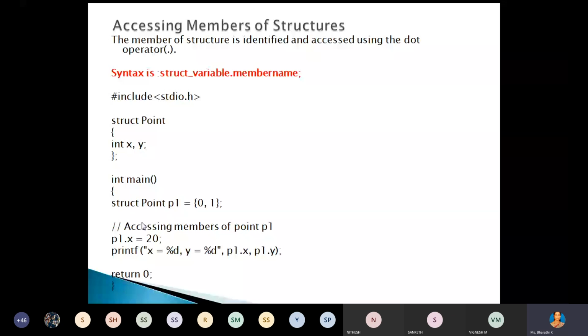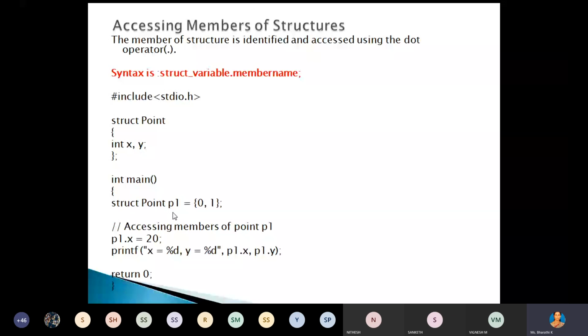Okay, how can you create the structure? Understood, right? First method, struct point. That means you have to give the keyword struct, then give the structure name, then you can declare all the data members of that structure. That may be of any type. All the information related to that particular employee or particular student, that we have to declare. After that, we have to create the structure variable.